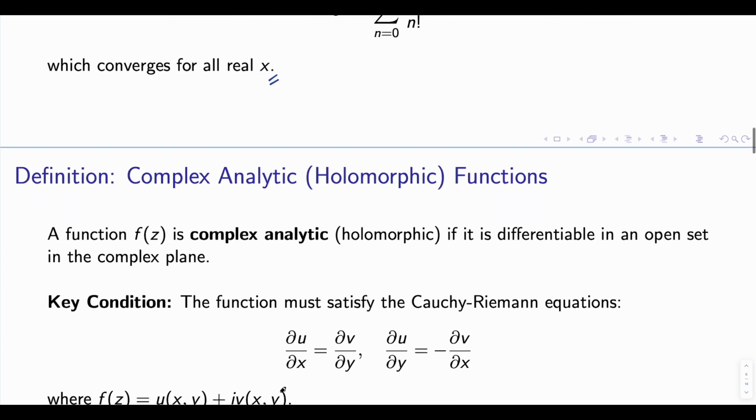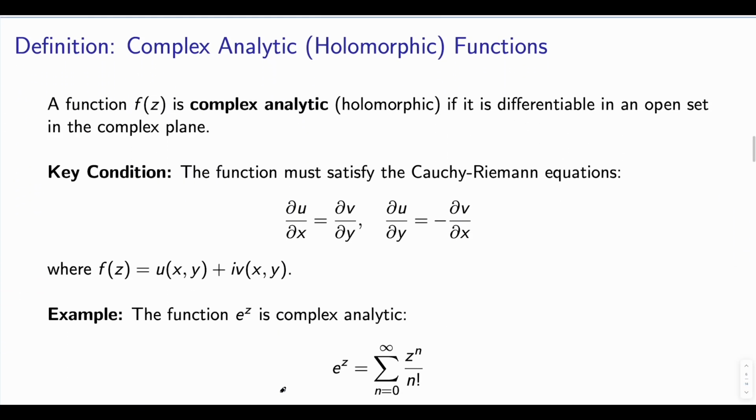And in complex analytic, the analytic function, or sometimes people call it holomorphic function, f(z) is complex analytic if it is differentiable in an open set in the complex plane, right?